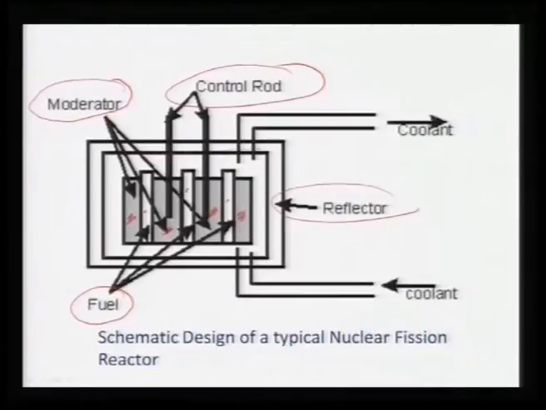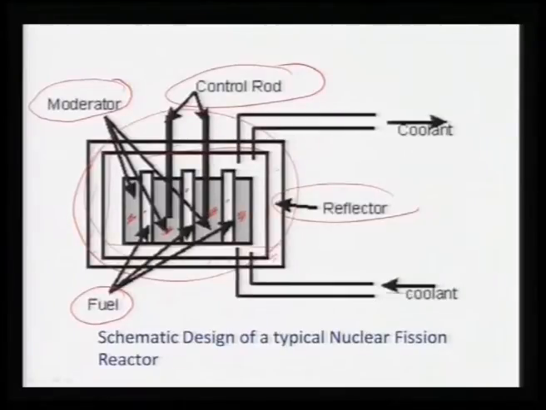And then you have this reflector outside this. This is your reaction core, in which you have moderator and the fuel, and then outside here is some kind of envelope which reflects the neutrons. If neutrons try to get out of this reactor core, some of them will be reflected back. Then the heat that is generated here, if that heat is to be used to produce electrical energy, then that heat has to be taken out.